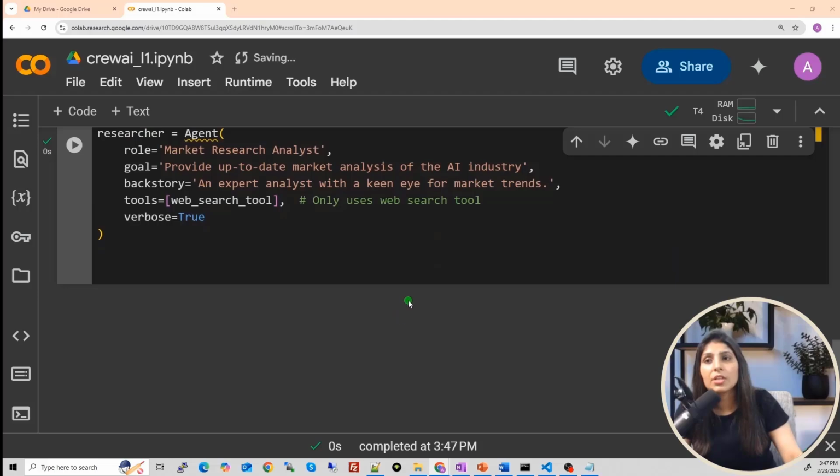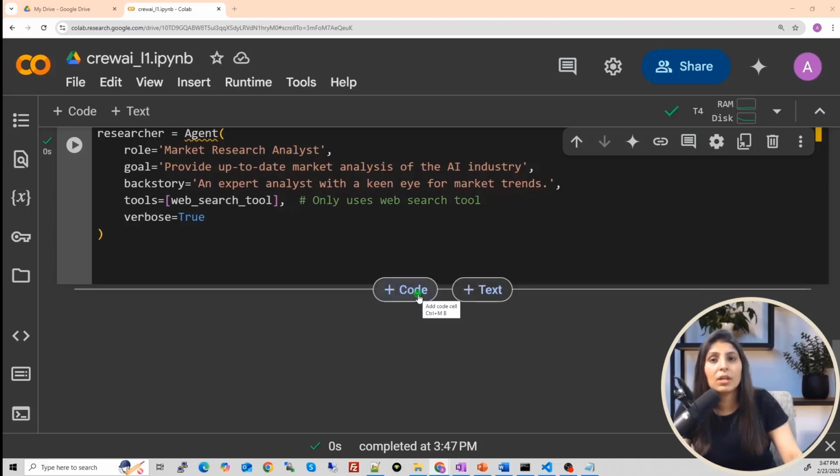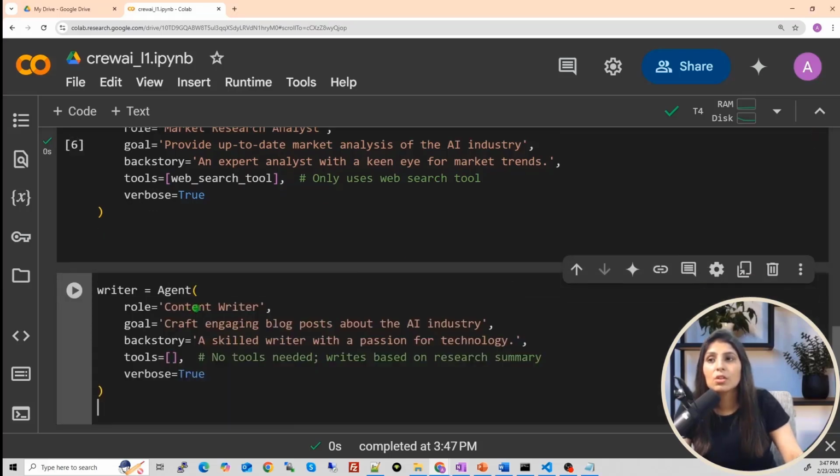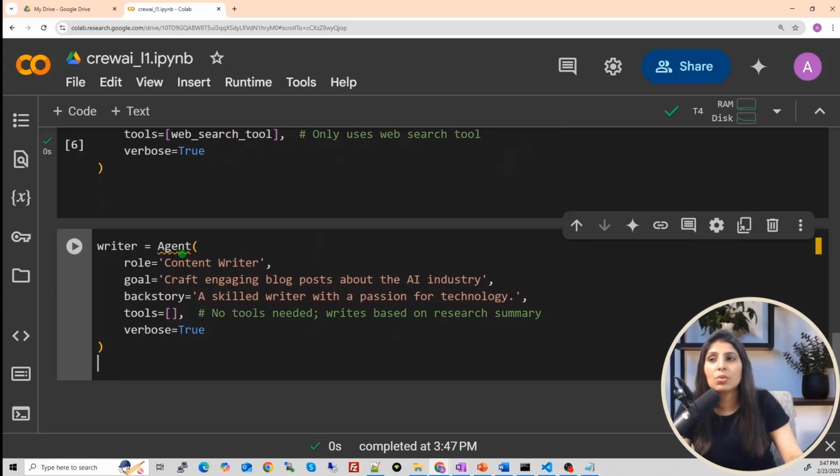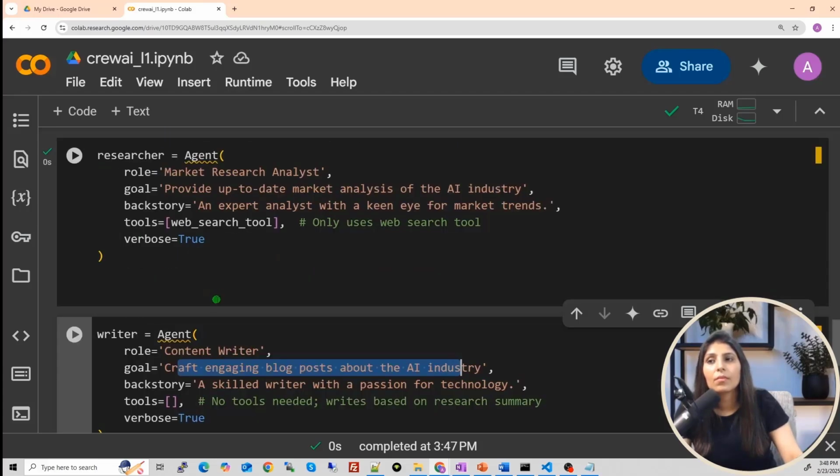Now we need another agent which will use the news it fetched from the internet to generate the response. For that we have this writer tool. We are calling the agent again. Role is content writer. We are telling this agent that your role is content writing, meaning you will write the content, and the goal is to craft a blog post about the AI industry.